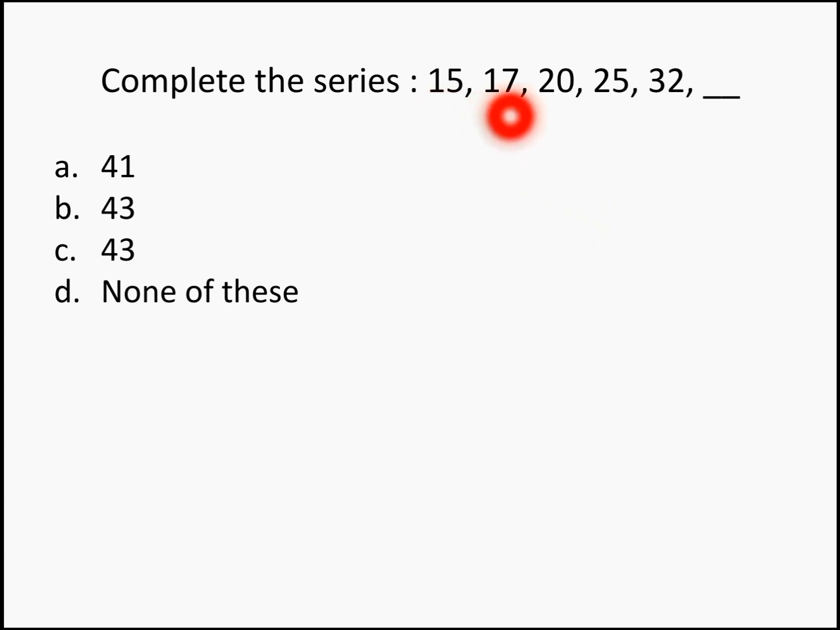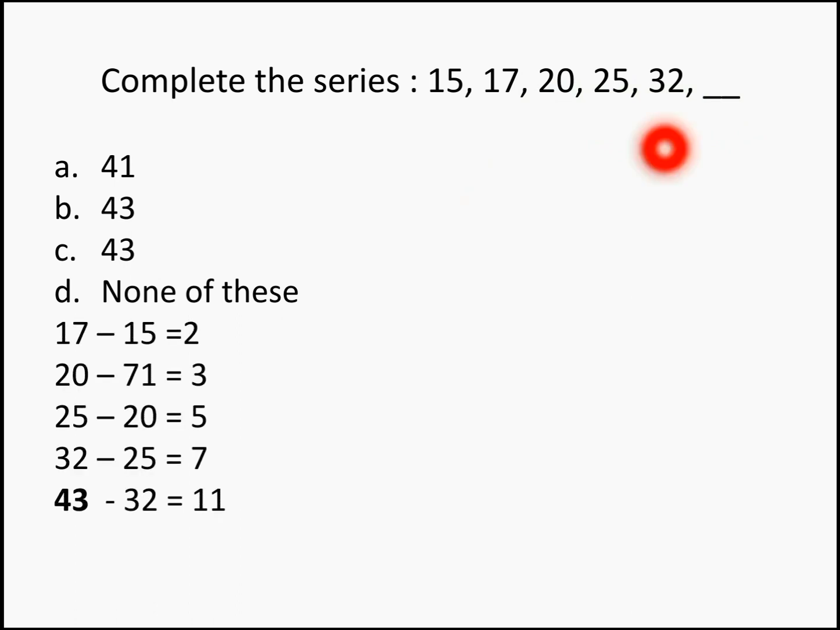Complete the series 15, 17, 20, 25, 32, and you're going to find the next term in the series. Okay, 17 minus 15 gives you 2, 20 minus 17 gives you 3, 25 minus 20 gives you 5, 32 minus 25 gives you 7. Now so far all these differences are prime numbers, right? So the next difference should also be a prime number. The next prime number after 7 is 11. So you should get a number which when subtracted from 32 gives 11. So the answer for this question becomes 43, because 43 minus 32 will give you 11.